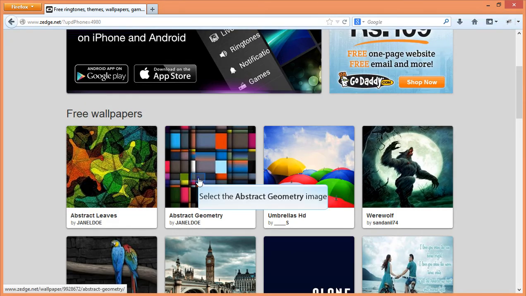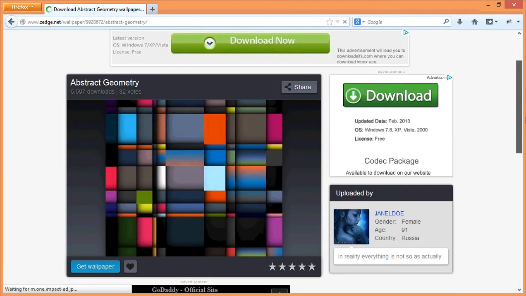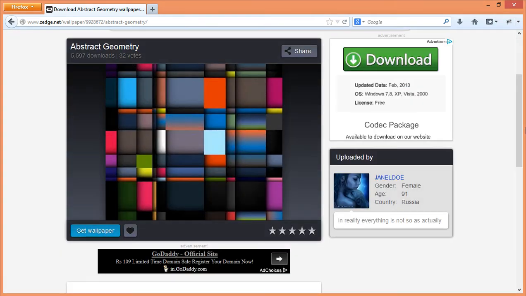So let me select the first one here, abstract geometry wallpaper. Once you have selected it, you can preview the wallpaper, see the number of downloads. So this has been downloaded 5,600 times. It has received 32 votes. So when you want to just download, just click on the Get Wallpaper button here.